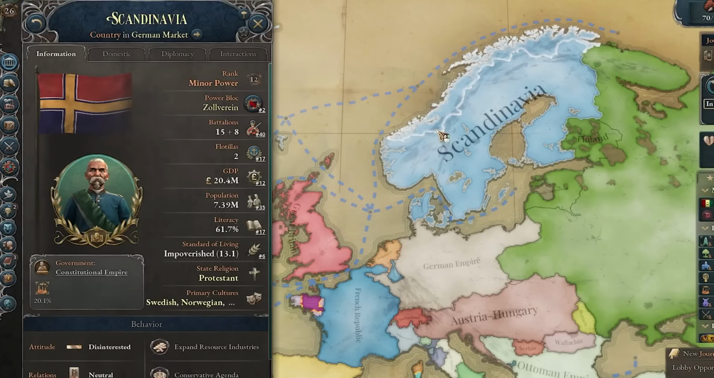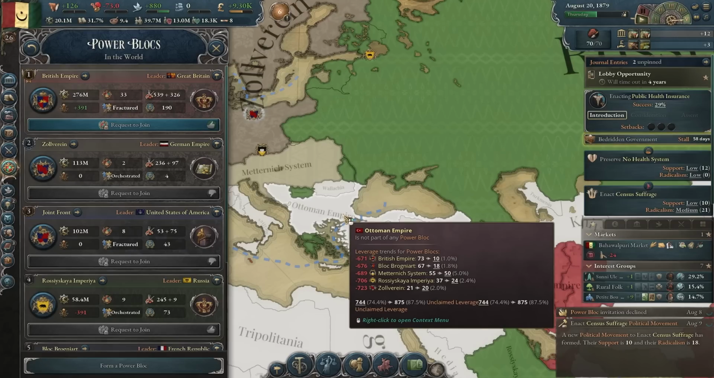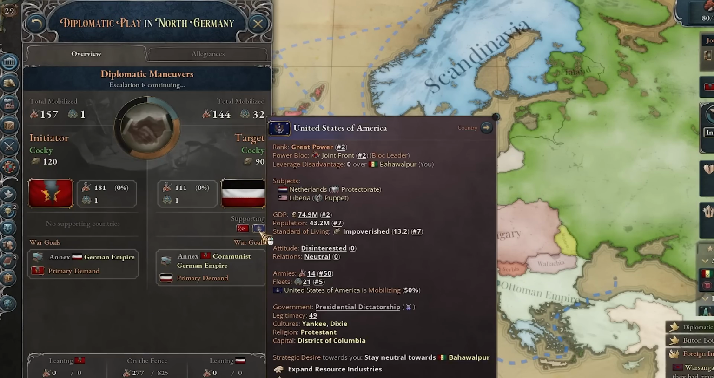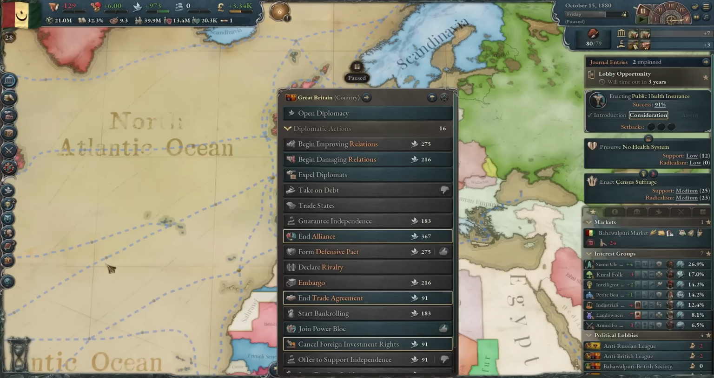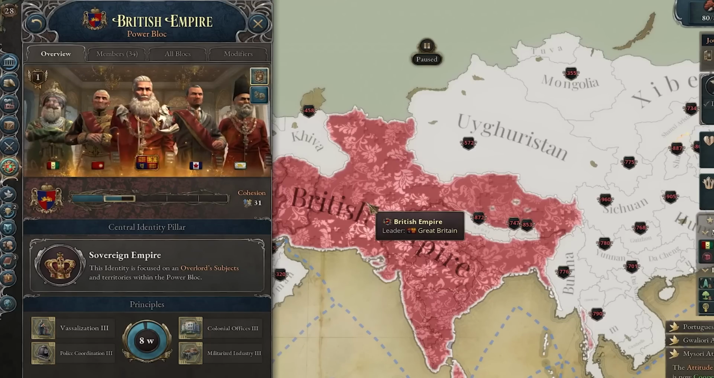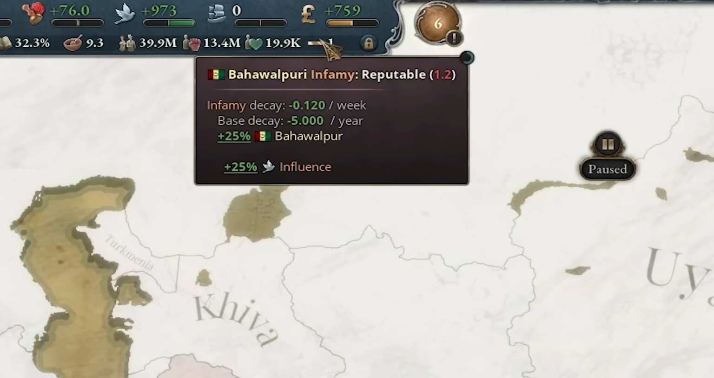Oh, and Scandinavia also formed. Okay. And they are part of the German bloc. Oh, and the bloc of the Ottomans disappeared at some point. Oh god, communist Germany might take over. Or maybe not, because the US is helping the empire. Okay, the British kicked me out, but actually they still want me in their power bloc. Okay then, I will join. The only reason I'm still doing this is that they have that really good infamy reduction. And as you can see, I don't have any infamy anymore.